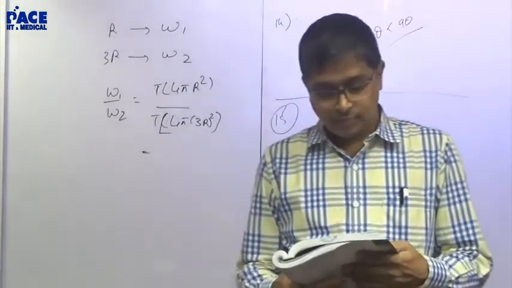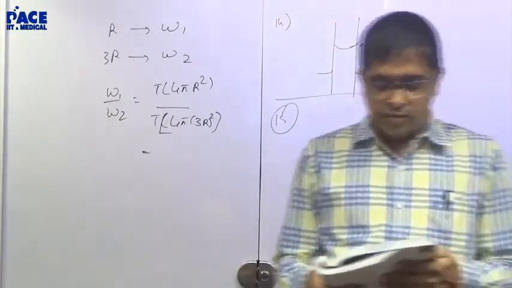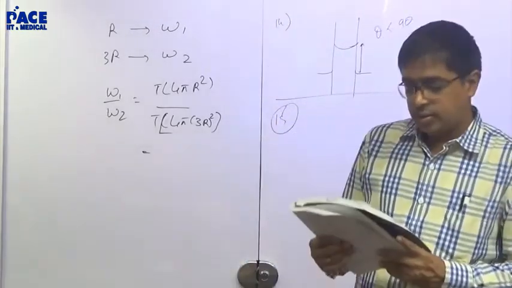Right? 16th. Write down this next question.